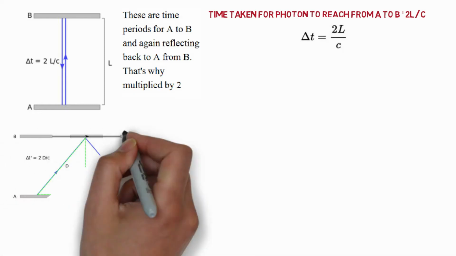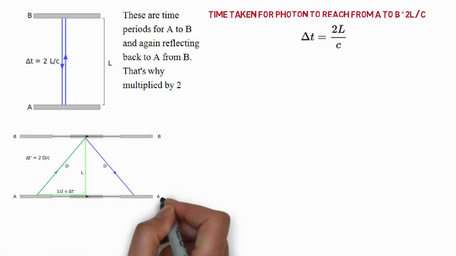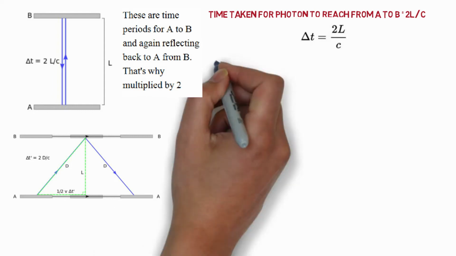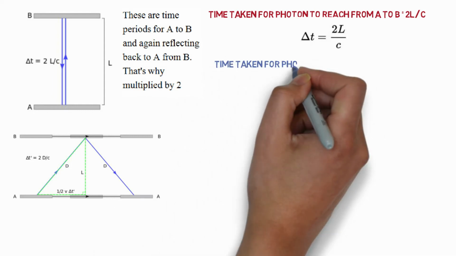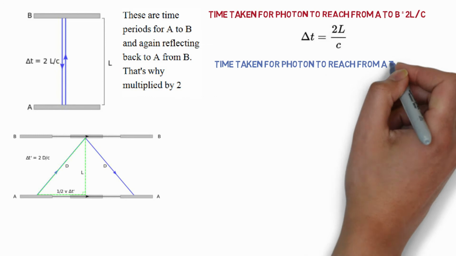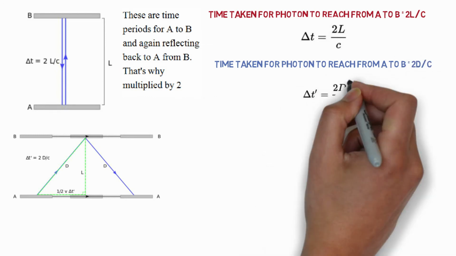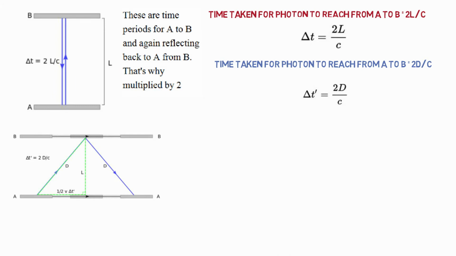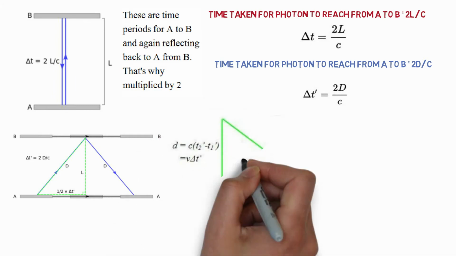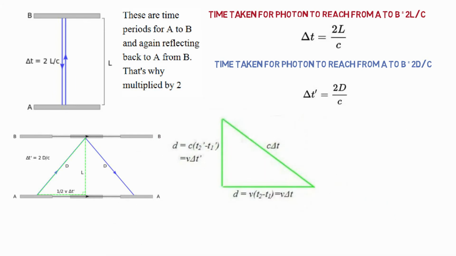Now imagine both plates A and B are moving at a constant velocity v. In that case, the time taken for a photon to reach from A to B will be 2d by c, where d is the distance covered by the photon to reach from plate A to B. Here we can see that the distance d is greater than L. So the photon will take more time to cover distance d.